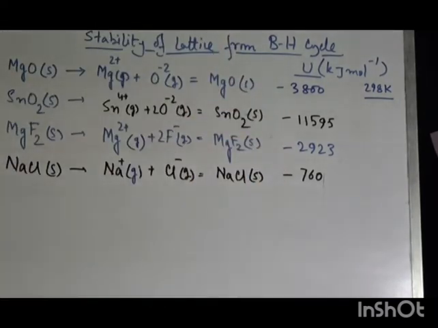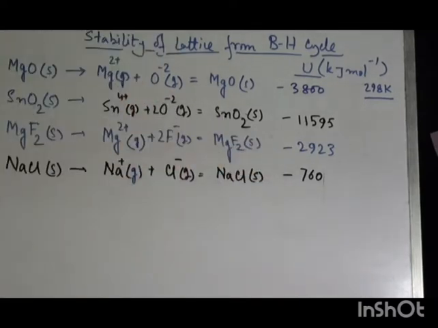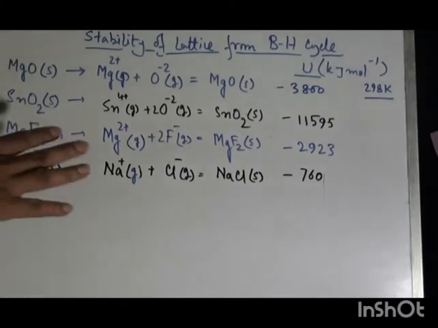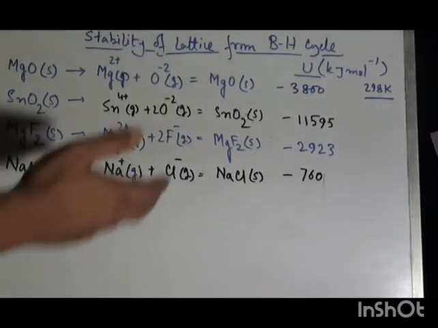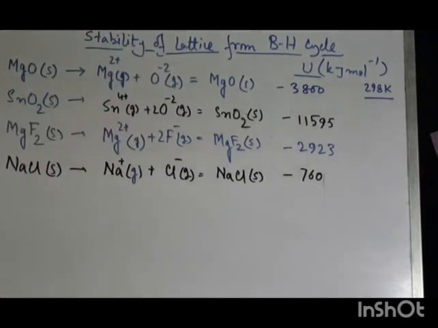So comparing this lattice energy with the others, we can say the sodium chloride lattice is less stable than that of magnesium oxide, tin dioxide or magnesium fluoride, as its lattice energy is very poor compared to the previous three.